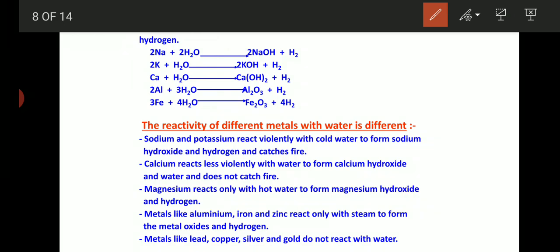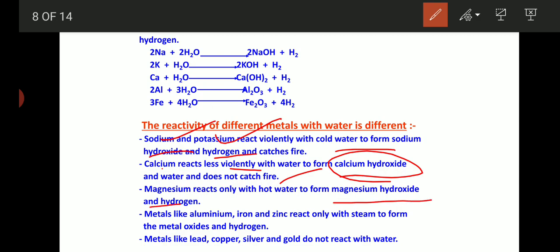So here also the reactivity of different metals with the water is different. For example, sodium and potassium, they react very fast. The reaction is very fast with the cold water to form sodium hydroxide and hydrogen, and it catches fire. When we put sodium in water, it reacts vigorously and burns with a pop sound. Then calcium reacts less violently with the water to form calcium hydroxide, but it does not catch fire. And magnesium reacts only with the hot water to form magnesium hydroxide and hydrogen.